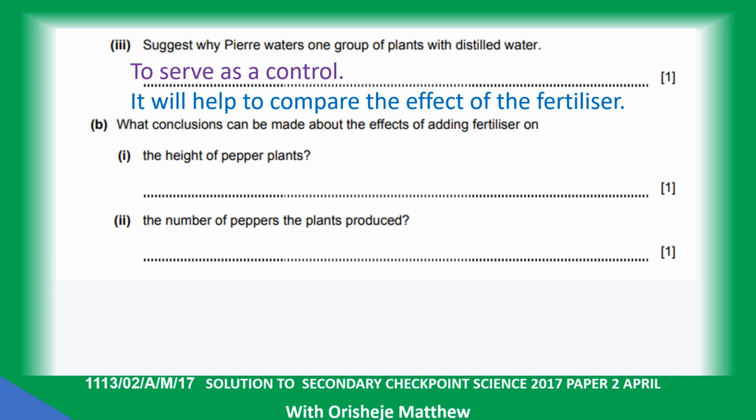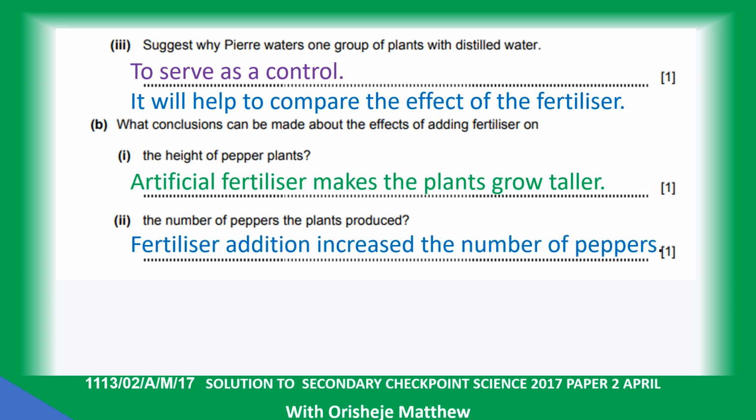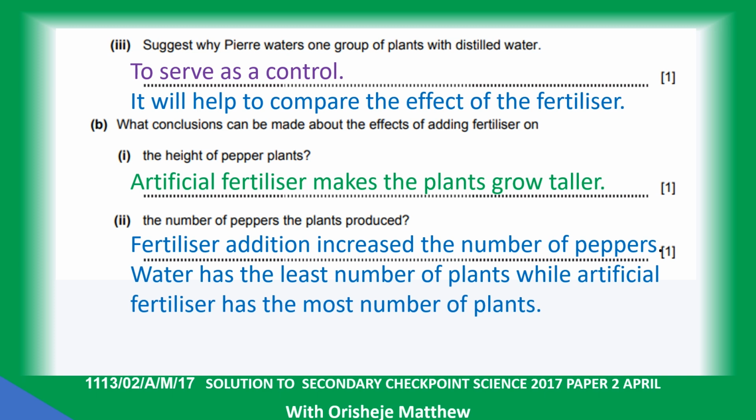What conclusion can be made about the effect of adding fertilizer on the height of the pepper plant? Artificial fertilizer makes the plant grow taller. The number of pepper plants produced: fertilizer addition increases the number of peppers. Water has the least number of plants, while artificial fertilizer has the most number of plants.